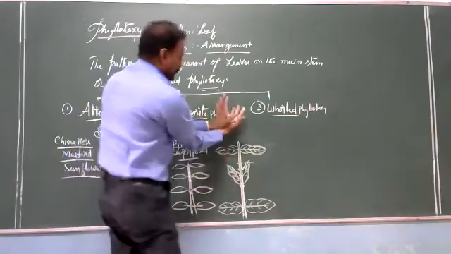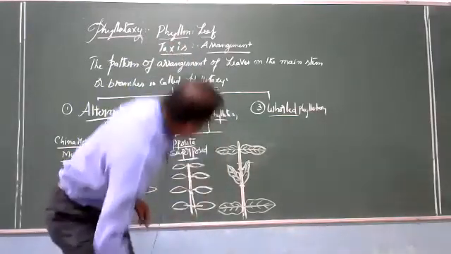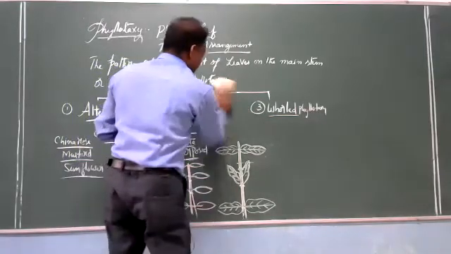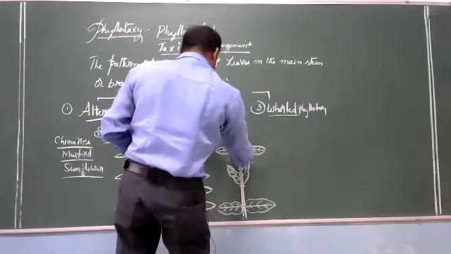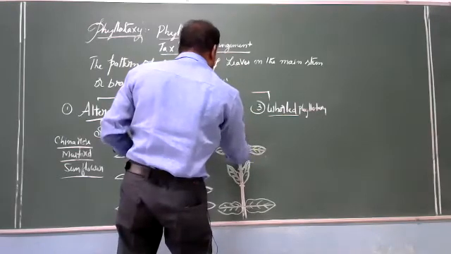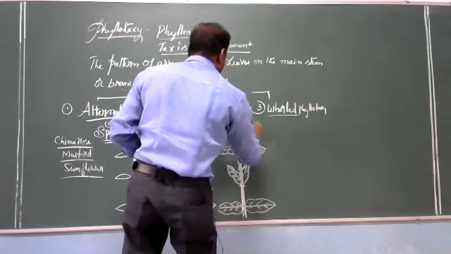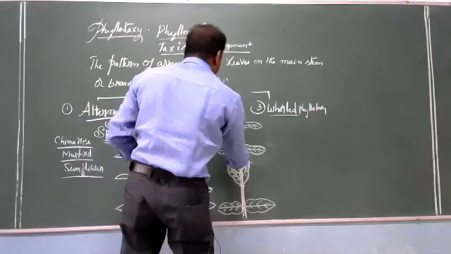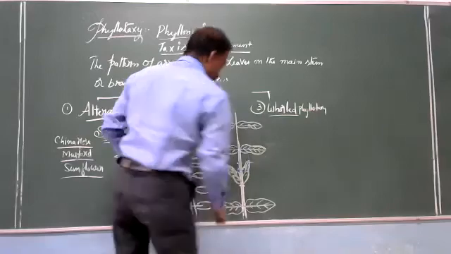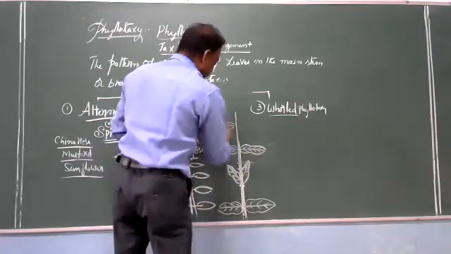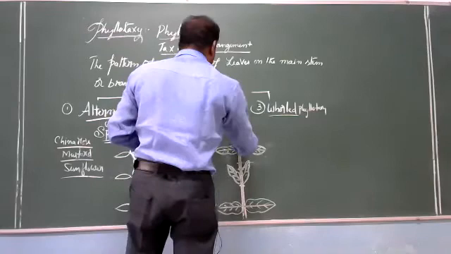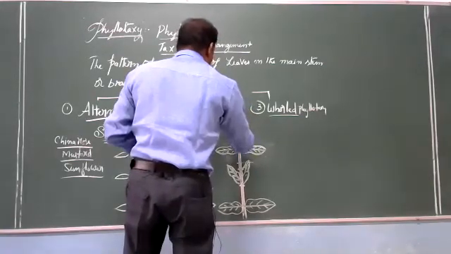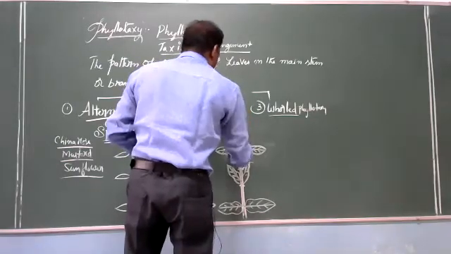Again here, if we want to study this, yes or no?